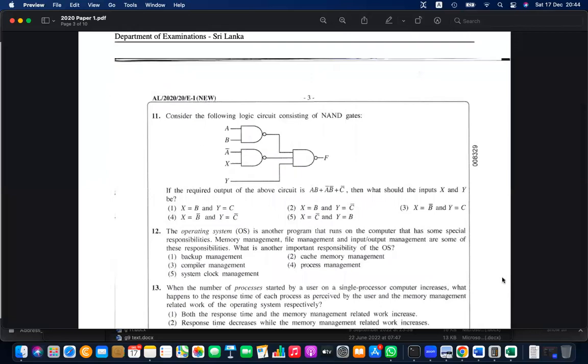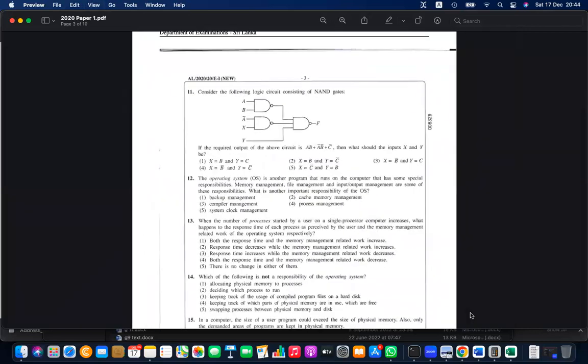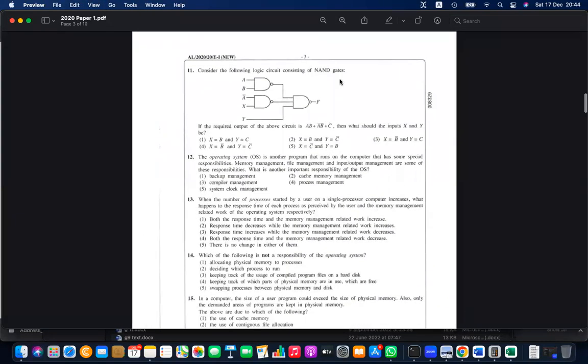Again, logic gates. You can see how influential this logic gate lesson is, right? There will be a lot of questions from the logic gates. Today we have discussed the logic gate part in our theory class.